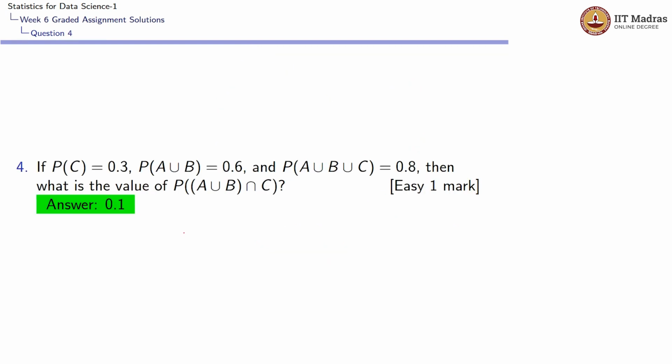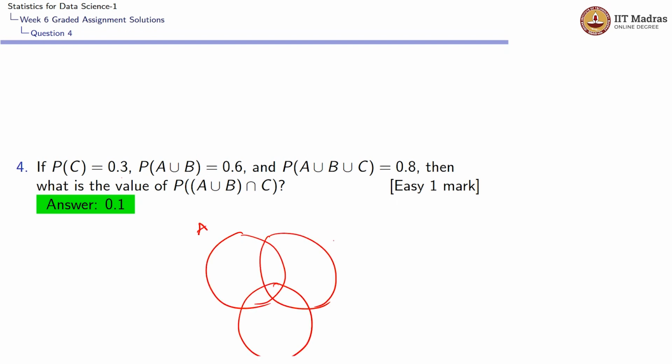If you look at the fourth question, they have given that probability of C is 0.3, probability of A union B equals 0.6, and probability of A union B union C is 0.8. Then what is the value of A union B intersection C? So let us draw a Venn diagram for this. That could be easier. This is A, this is B, this is C. They have given probability of C, this one. They have given this value as 0.3, and probability of A union B,